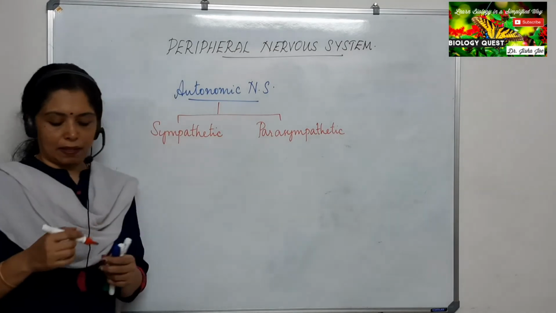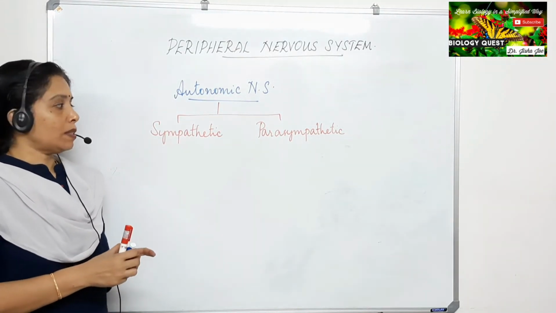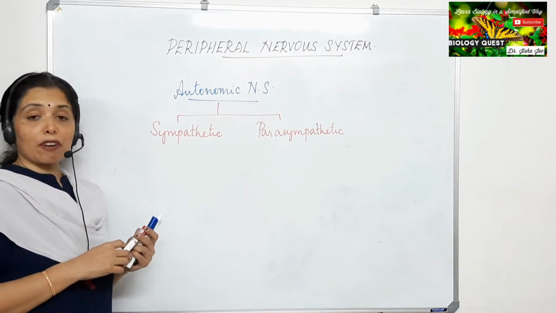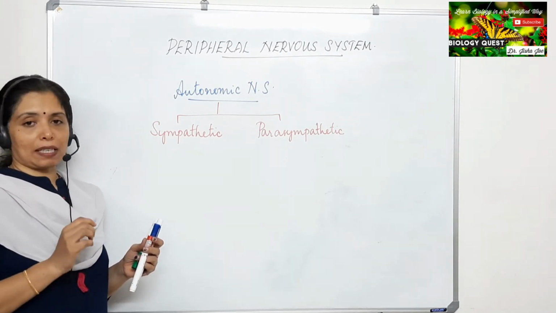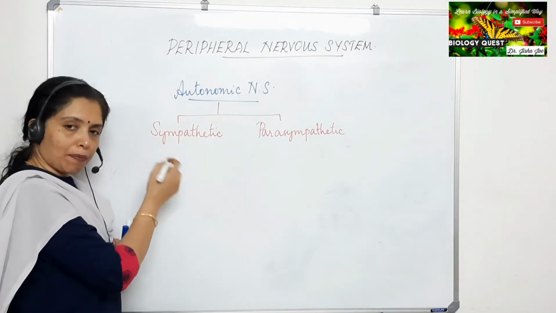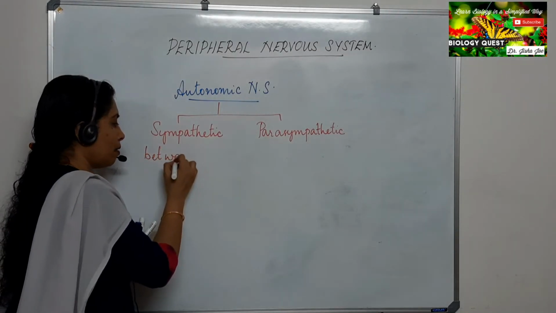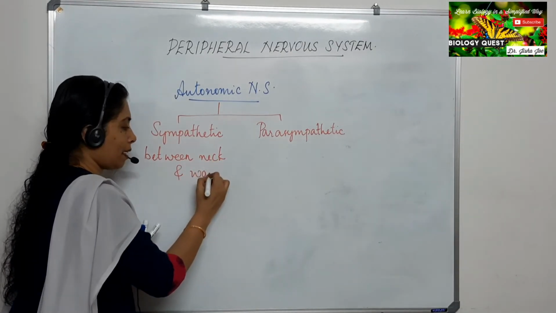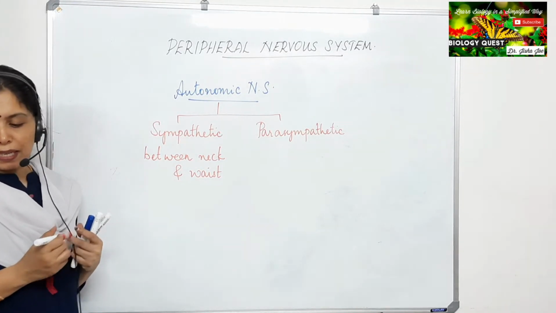Sympathetic nervous system and parasympathetic nervous system. Now, the nerves of the sympathetic nervous system arise from the spinal cord between the neck and waist region. Between the neck and waist region, we can see the nerves of the sympathetic nervous system.